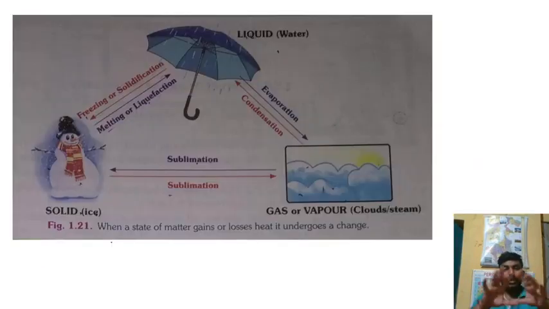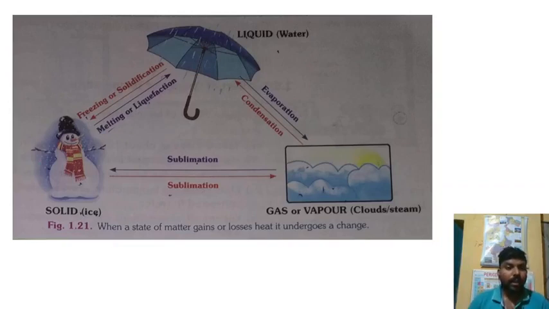Now I am showing diagrammatically when a solid converts into a liquid, when a liquid converts into a gas, and when a solid moves directly to a gas without going through the liquid state, what the process is known as, and in which case heat is evolved and in which case heat is gained.